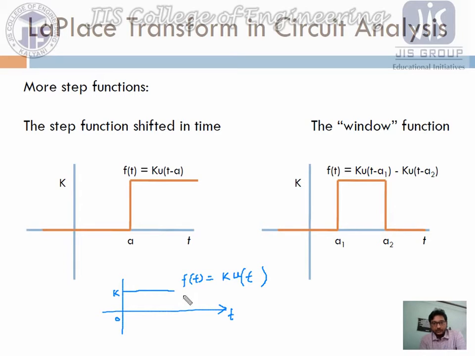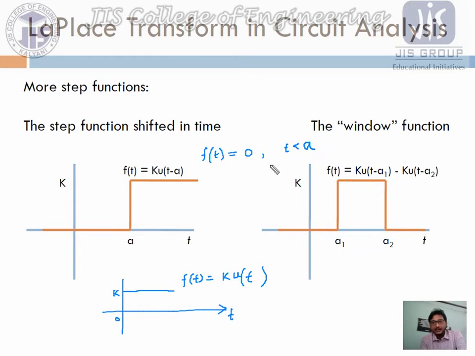So it means the function value has started from 0. So for this particular signal we can see the function having the value of 0, and it continues up to the value less than a. So we can write that the same function f of t has the value 0 when t is less than a.